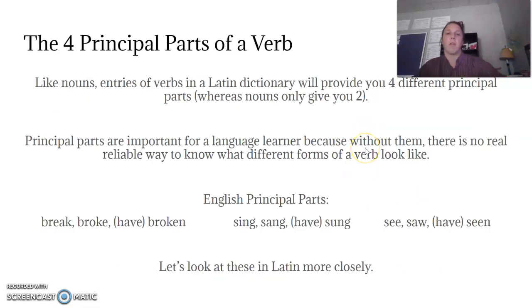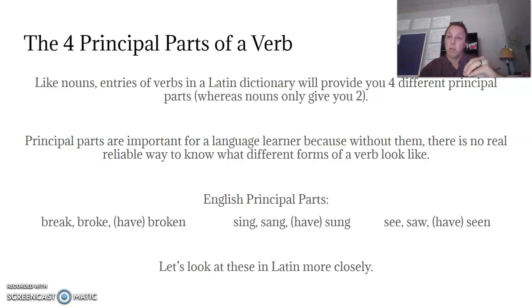So let's talk about the four principal parts of a verb. Last week, we talked about the two principal parts that you're given in a noun. Remember that principal parts are the forms that are given to you in a dictionary entry. The reason that you're given them is because based off just one of those words, you have no way of knowing for sure what the word will look like when it takes different forms. The four principal parts show you the different ways the word can change.